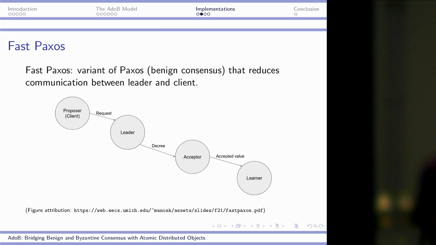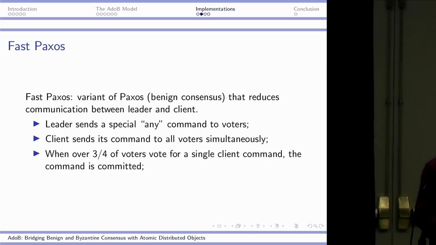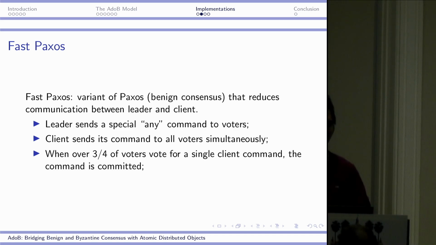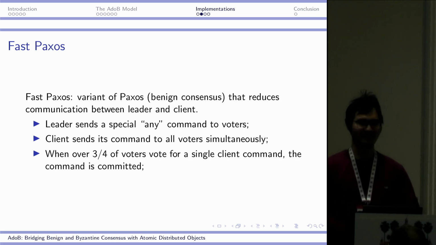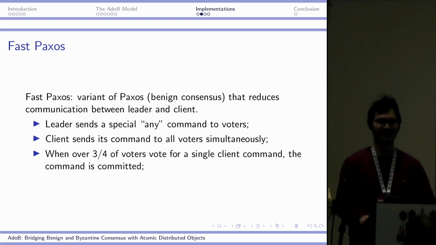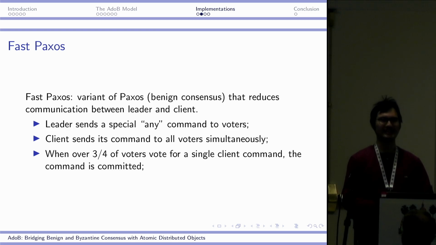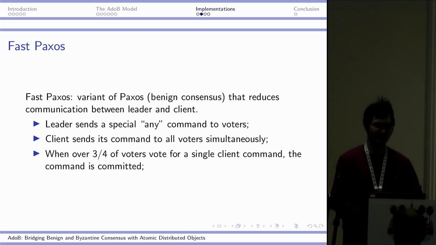We also did experiments on Fast Paxos, which is a benign consensus algorithm with a slightly unusual structure. Basically, the leader can say, I don't want to pick a value. We make the voters pick a value for me. So it sends a special any command to voters, and then voters are free to commit any value they want. And this is essentially just a limited form of a Byzantine fault.